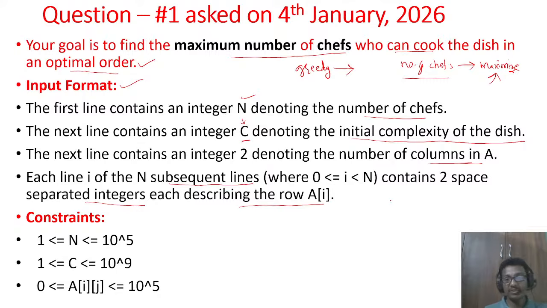So that means a is an array containing two separated integers. There is one integer here, and one integer here, separated by a space. Like this the elements will be present in array a. What these numbers describe, we will understand. And these are the constraints: n should be between 1 to 10 to the power c, and so on.